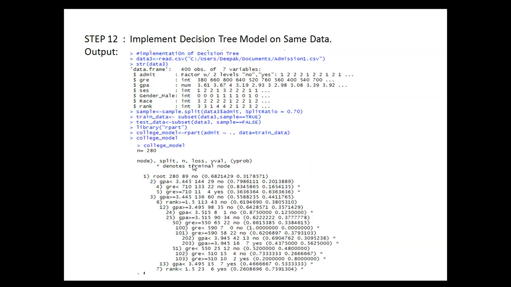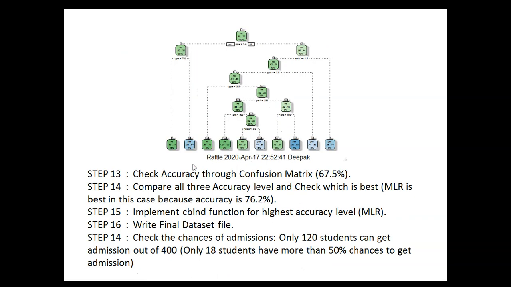And then we implement the decision tree model on the same data. After observing the accuracy, it shows 67.5%. Then we will compare all the accuracy levels and find that logistic regression is the most accurate, at 76.2%. Then we will implement the cbind function for the logistic regression, meaning the highest accuracy level. Then we will write the final dataset file with one more field, that is the predicted value. And in the last, I will conclude it.